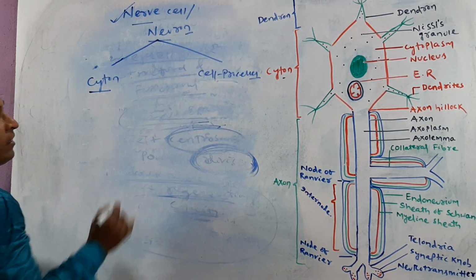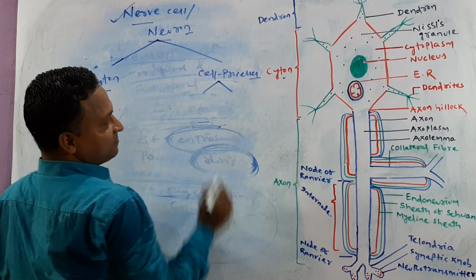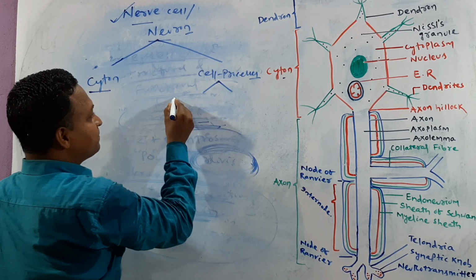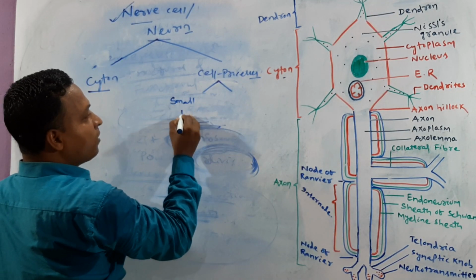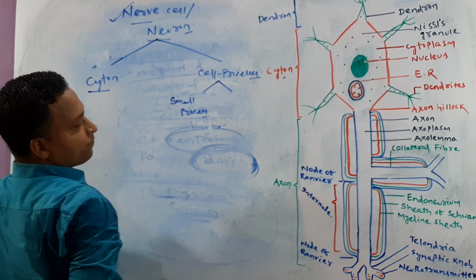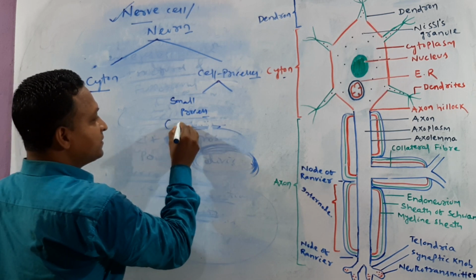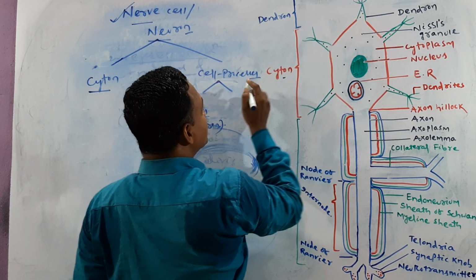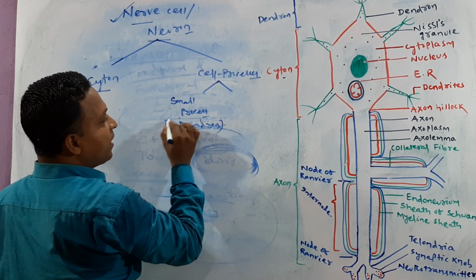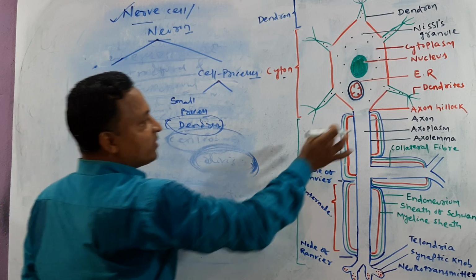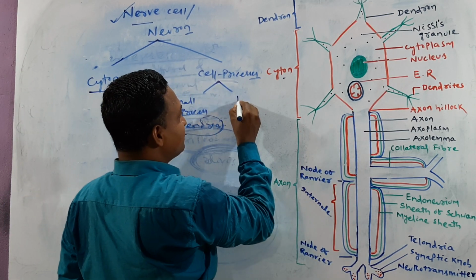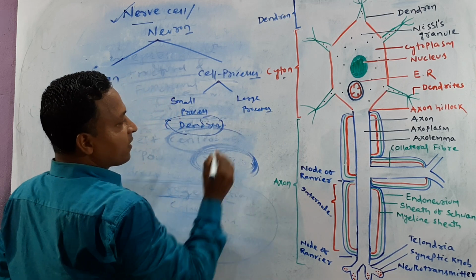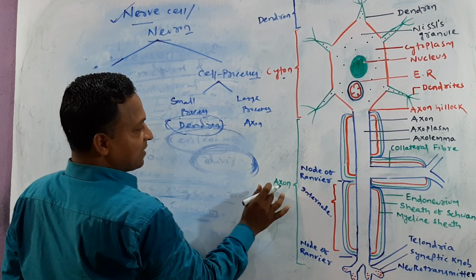Next, the cell process is of 2 types. These are small structures; we can call that the small process, dendron. These are small in size, so the smaller process we can call dendron. And there is a large process, we can call that axon.